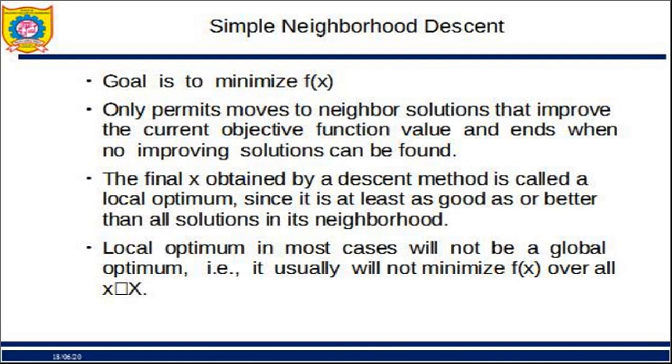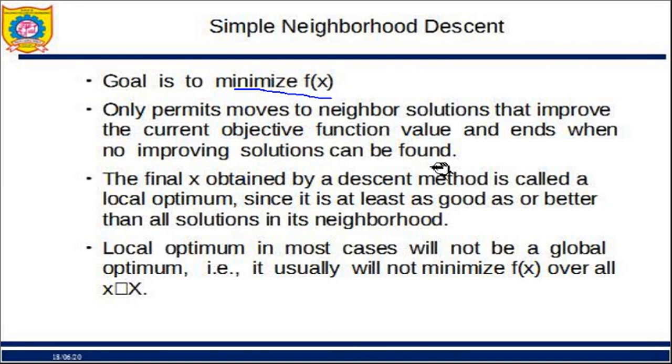In this algorithm, simple neighborhood descent, our goal is to optimize f of x. F of x is a certain function. My goal is to minimize it. I want its minimum value. So what will I do? I will go to my neighbor points in the neighborhood that will improve my current objective function. What is my objective function? That I want to minimize this f of x. So I'll go to the neighbor where f of x is less than current f of x. Okay, and it will end when no improving solutions can be found.